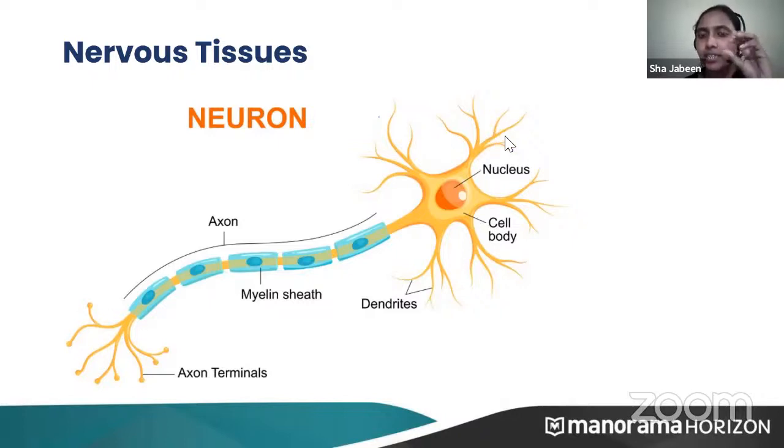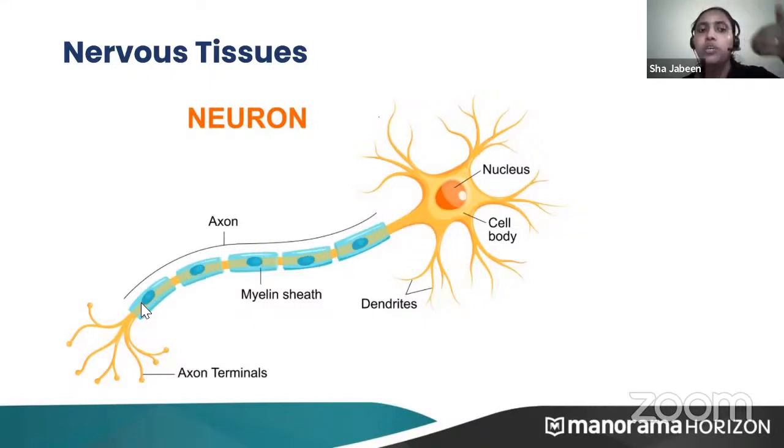You have to draw the dendrites, the branches which receive the signal from other nerve cells. Then we have a cell body. What does the cell body do? The cell body helps to increase the strength of the signal. If I'm speaking without a mic, my voice will be very low, but for an auditorium of students to hear my voice, I require a loudspeaker. Similarly, when dendrites receive the signal, it is very weak and cannot be passed through the axon. So the cell body increases the strength of the signal, and then transfers it to the axon.